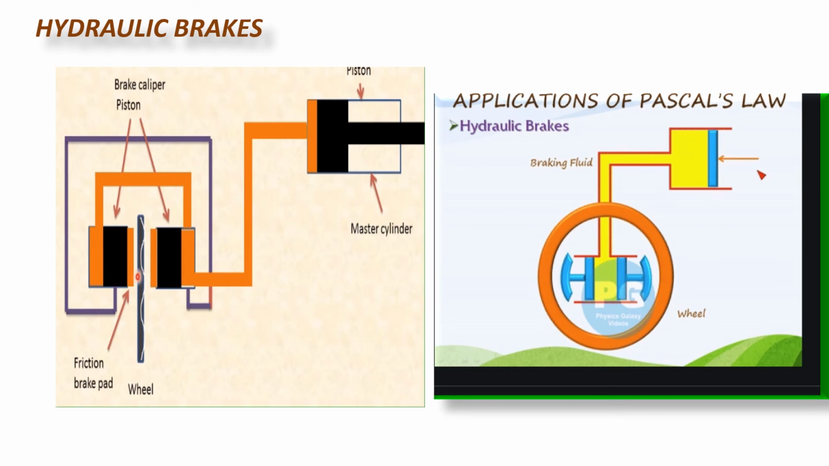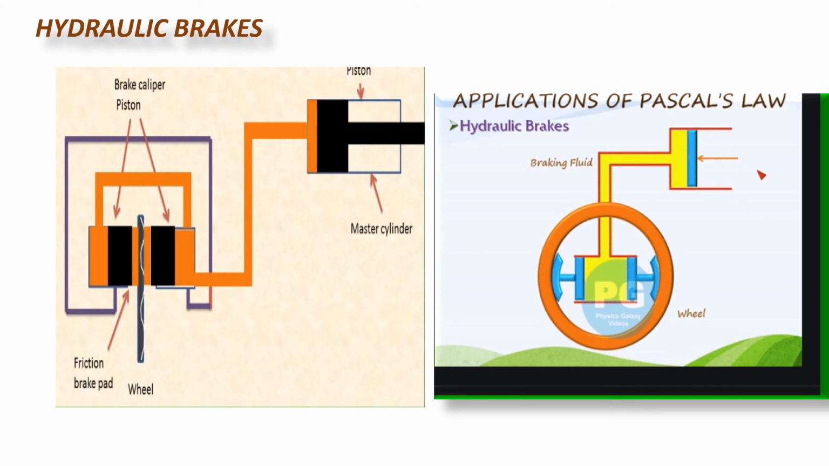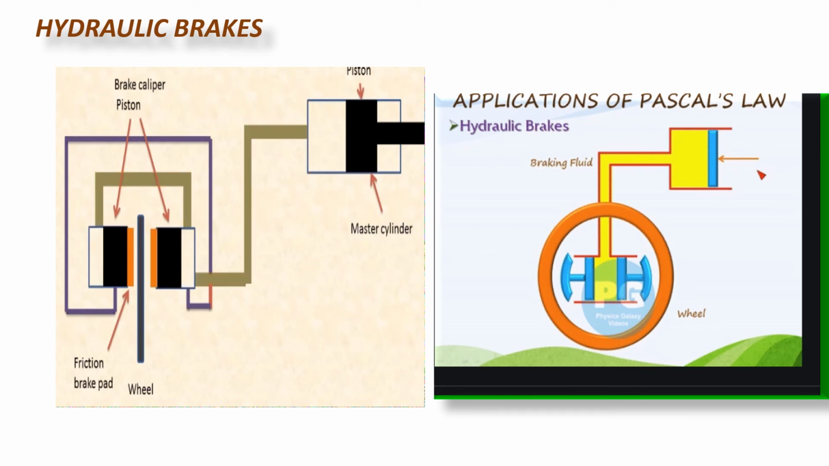So the friction brake pads which are attached to these slave pistons then move in the forward direction, or they squeeze against the rotating disc which is connected to the wheel. So there is friction between the rotating disc and the friction brake pad, which causes the vehicle to stop or slow down its motion. So this is how the hydraulic brake system is working. This is disc brake and this is hydraulic brake.